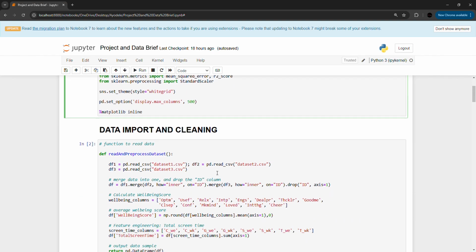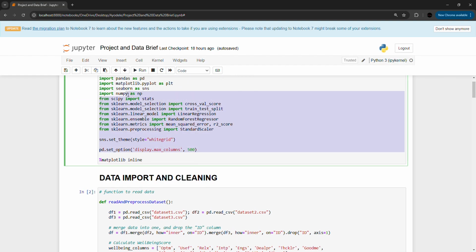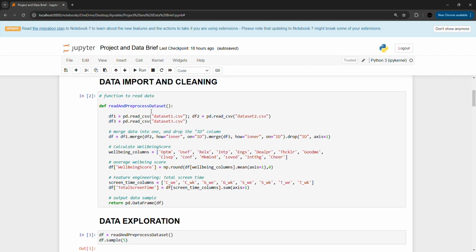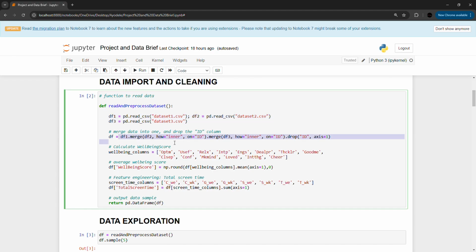The first thing we have to do is import the modules we need, followed by importing and cleaning the data. I created a function to read and pre-process the data. Then I imported these data sets and merged them into one. We only return records for those adolescents that responded to all three data sets: their demographics, their screen time, and their well-being indicators.